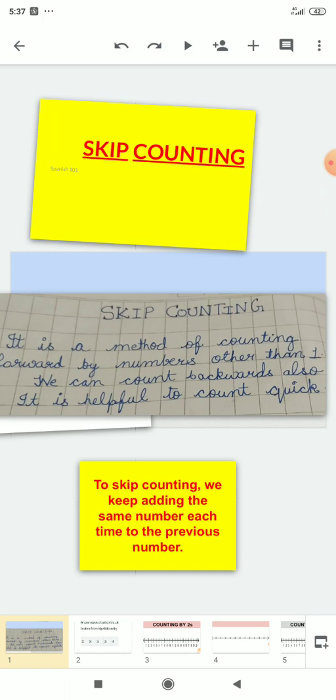Children, as you saw in the earlier video, we have done skip counting. I hope you all understood the concept of skip counting. Let us revise it again. Skip counting is a method of counting forward by numbers other than 1. We can count backward also, and it is very helpful to count quickly. It also means that we keep adding the same number each time to the previous number. Okay, I will show you how.